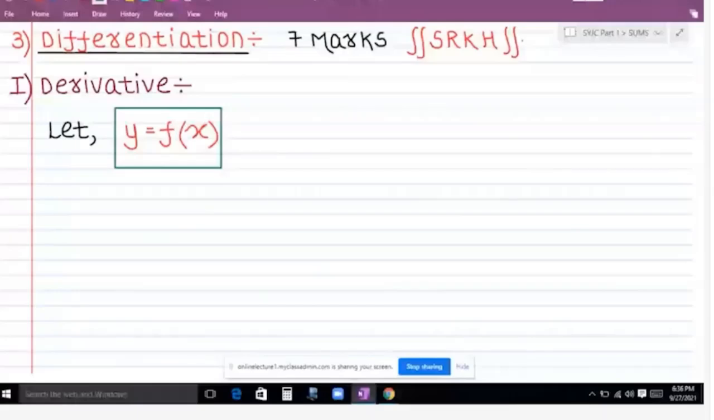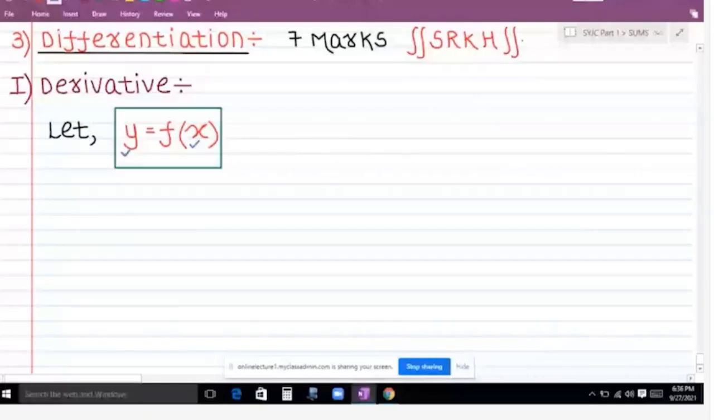Such quantities whose values keep changing, we call them variables. And the most commonly used variables are: one is x, second is y, and the third is z. So here we have considered two variables, one is the variable x and the other is the variable y.